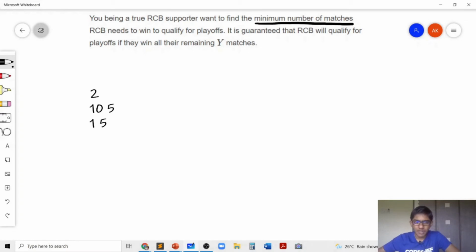So for example, let's say that X is 10 and Y is 5 in the first test case over here. Let's find the minimum number of matches for RCB to win. Let's say that N is the minimum number of matches for RCB to win. Then we know that RCB will get 2N points by winning those N matches.